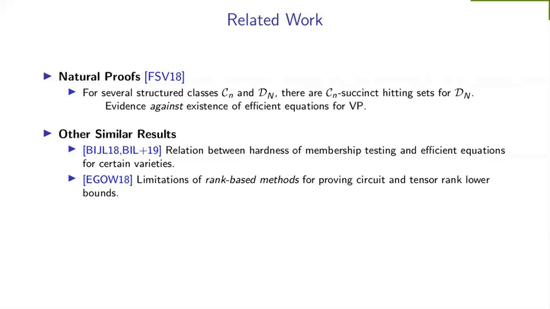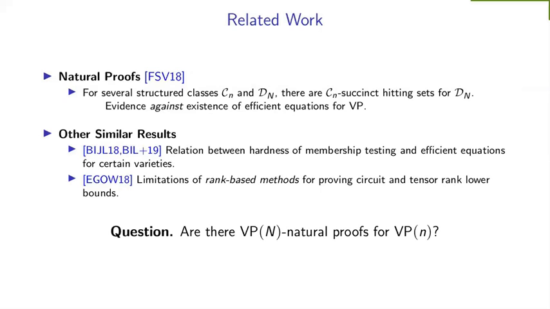Basically, most of the work till now on such a theme has focused on showing that there may not be efficient equations for VP. But at the same time, none of these works definitively says anything about the existence of equations for VP. So this question still remains open: are there VP natural proofs for VP, or basically, are there efficient equations for VP? This brings us to our result.